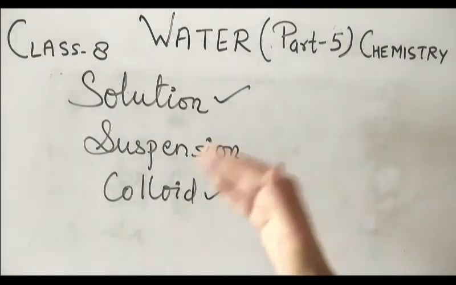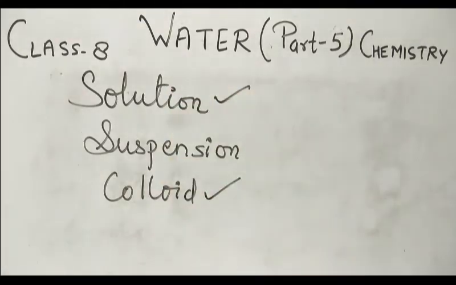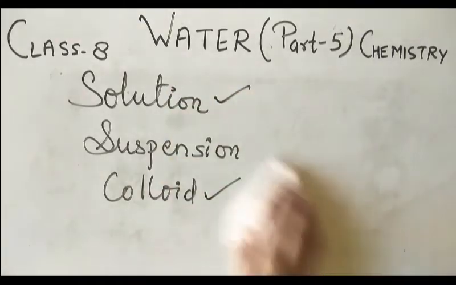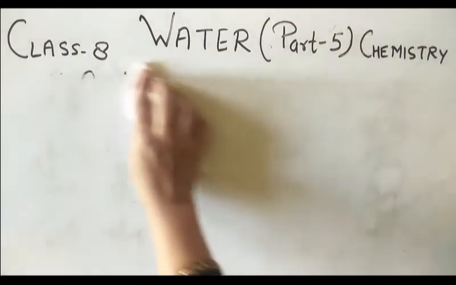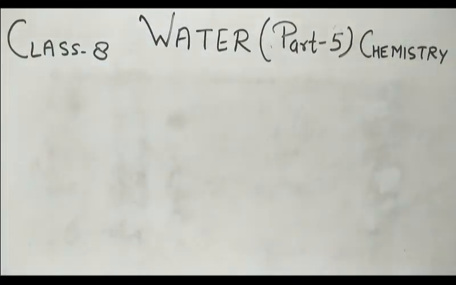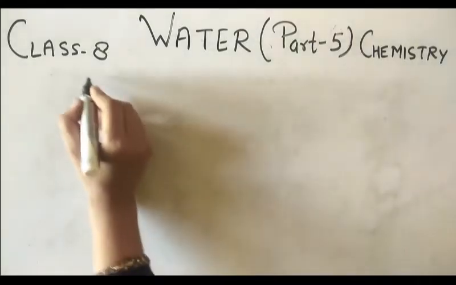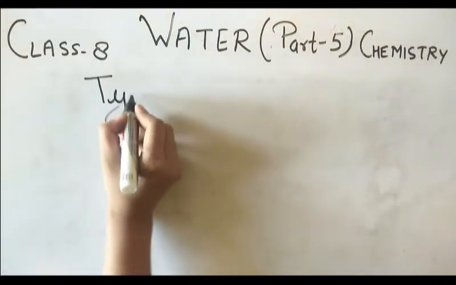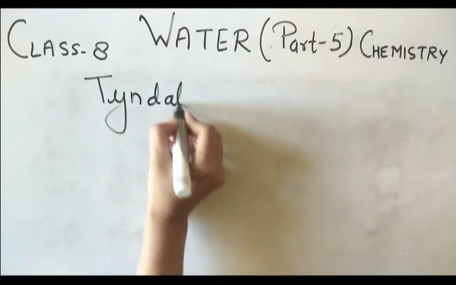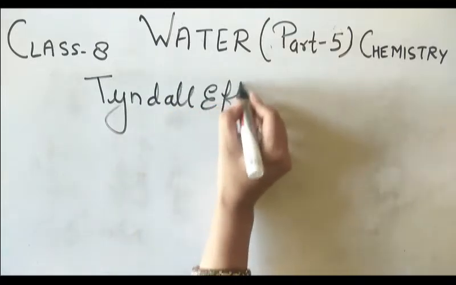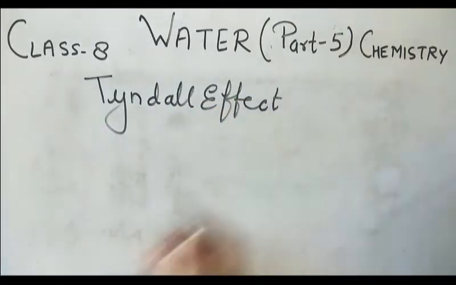We are going to perform an effect, and that effect is known as the Tyndall effect. This is a very important topic. The name of the effect is Tyndall effect.